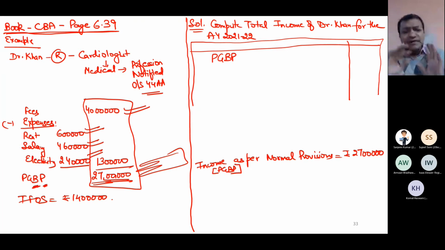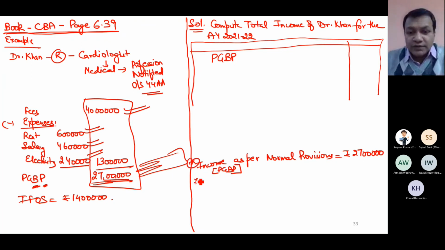Once I have satisfied myself that these are valid expenses as per the provisions of sections 30 to 35, 36, 37, and they have met the conditions of 40 clause A, 40 clause B, 40A, 43B, then I will say that yes, 27 lakh is the normal PGBP income. Then since I have tax expertise, I know that Dr. Khan can also avail 44ADA.